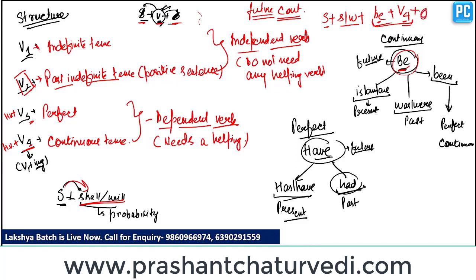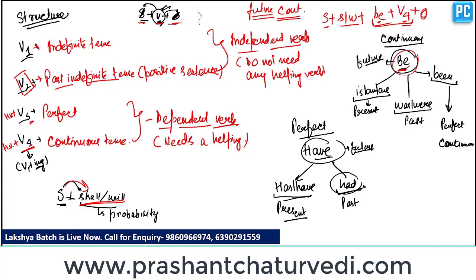The object is always used after the verb. If the verb is transitive, or if the verb needs an object, then it has to be placed after that particular verb. Clear? So we can construct any kind of tense by using these techniques or tricks. I think you have already understood this, and we'll jump to the concepts related to tenses.